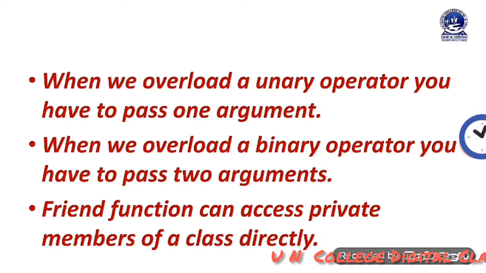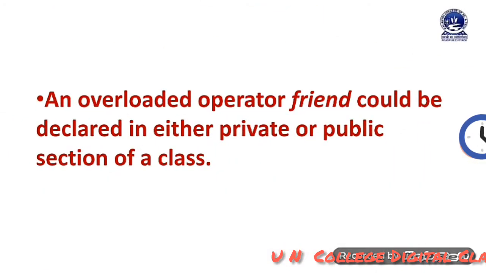When we overload a unary operator, we have to pass one argument. When we overload a binary operator, we have to pass two arguments. A friend function can access private members of a class directly. An overloaded operator friend could be declared in either the private or public section of a class.